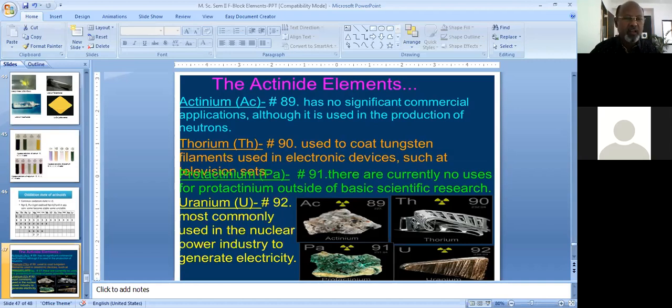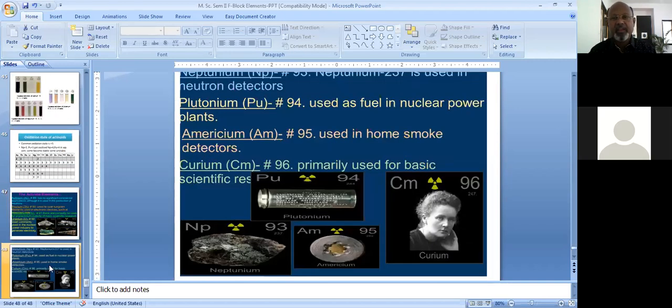If you look at the next slide, here are neptunium, plutonium, americium and curium. Neptunium is used for neutron detectors. How do we detect neutrons? In order to detect neutrons, neptunium plays a very important role. Plutonium is used as a fuel in nuclear power plants.